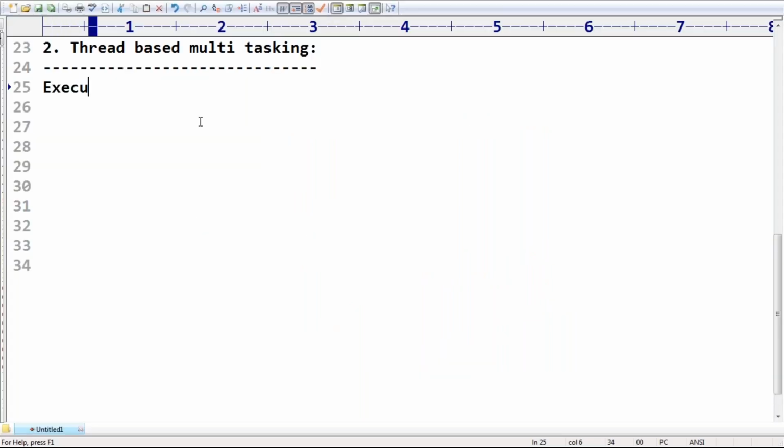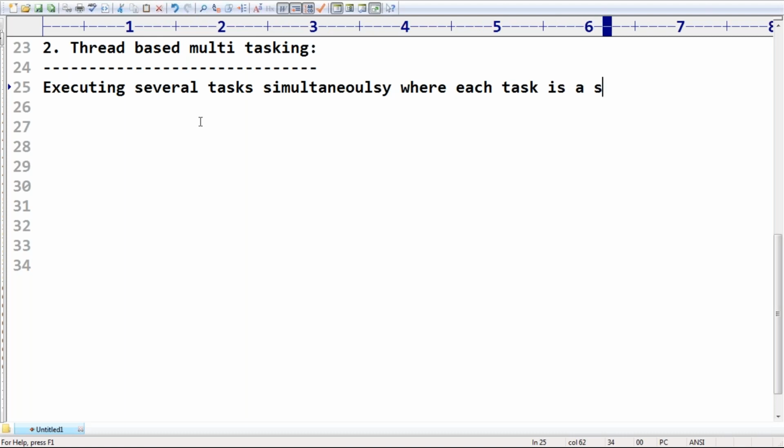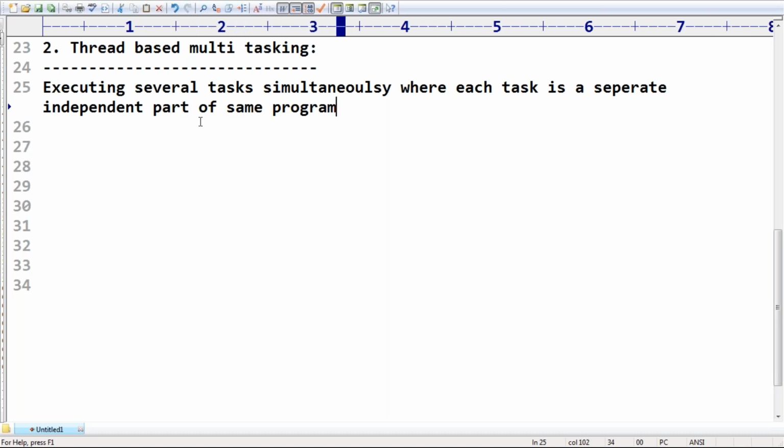Executing several tasks simultaneously, where each task is a separate independent part of the same program, is nothing but thread-based multitasking.